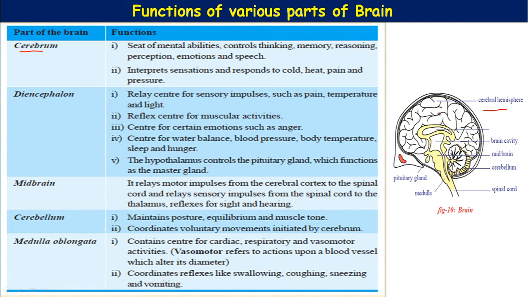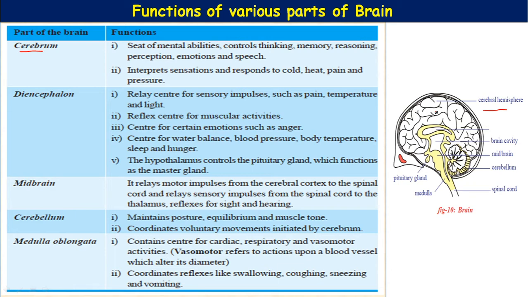The outer region is called the cortex, and it contains the bodies of the neurons, which is grayish in color. That's why the outer part of the cerebrum is called gray matter. The inner part of the cerebrum is called white matter due to the presence of myelinated axons.